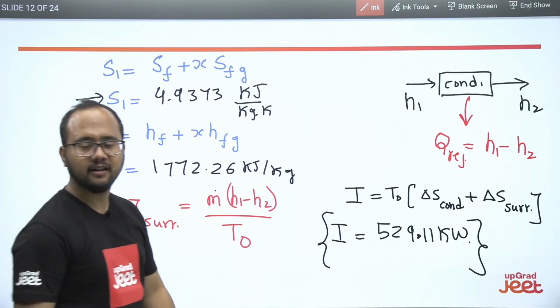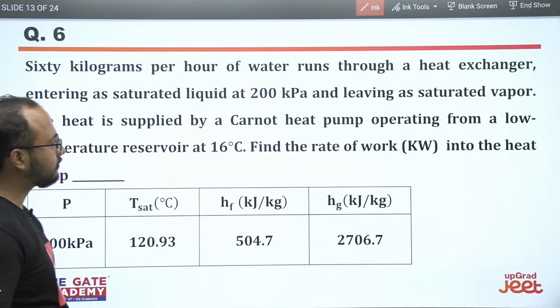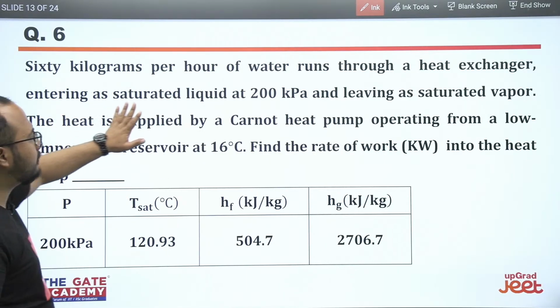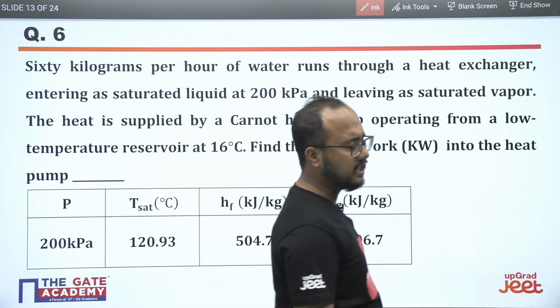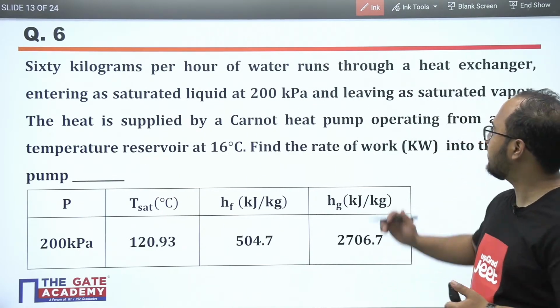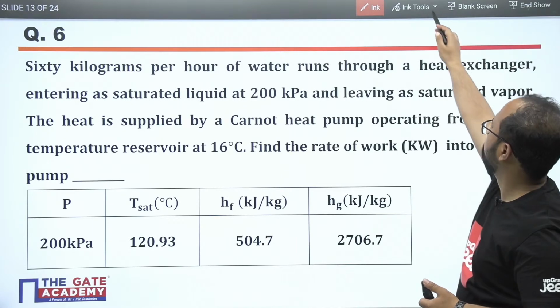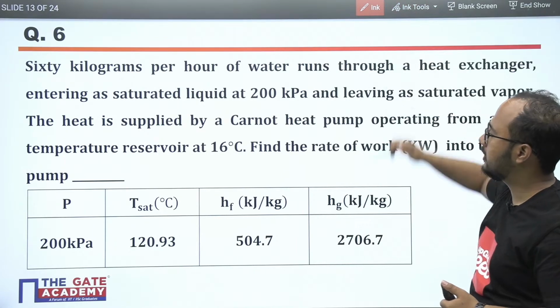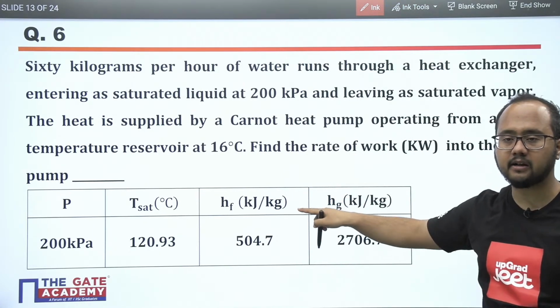Now see, 60 kilogram per hour of water runs through a heat exchanger. It is very important. Again a multiple concept question.